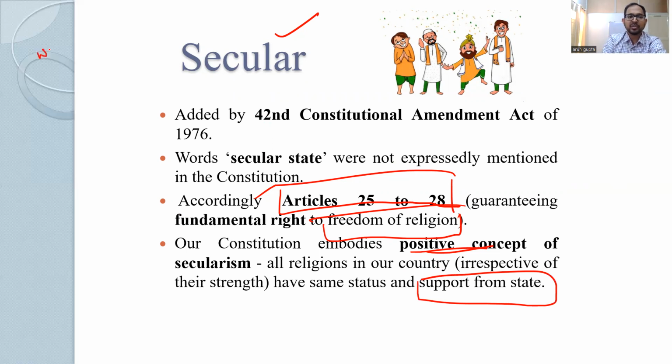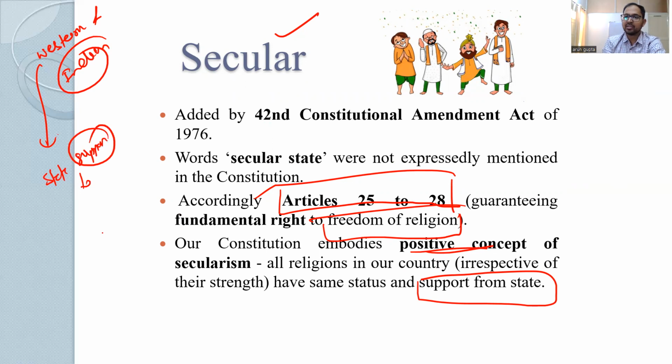So there is a difference between Western and Indian secularism. How? When we talk about Western secularism, the state neither supports nor takes anything from religion; there is total dissociation of the state from religion. That is Western secularism.